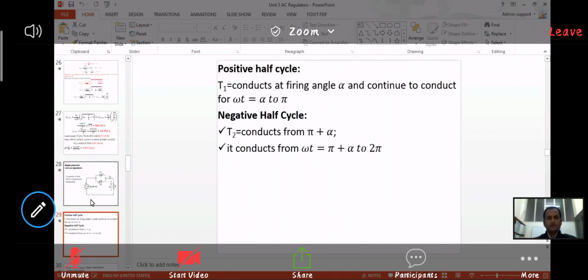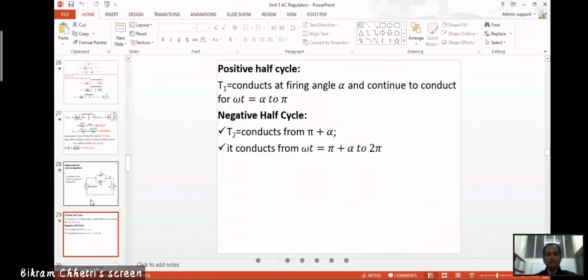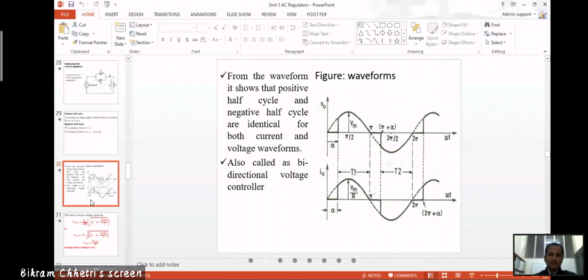If you have observed, this is almost similar to what we have been doing. The positive half cycle, negative half cycle. One thyristor, thyristor 1, is conducting in the positive half cycle and thyristor 2 is conducting in the negative half cycle. It conducts from alpha to pi and from pi plus alpha to 2 pi, in the case of a single phase full wave AC regulator. So this is the way we have been seeing.